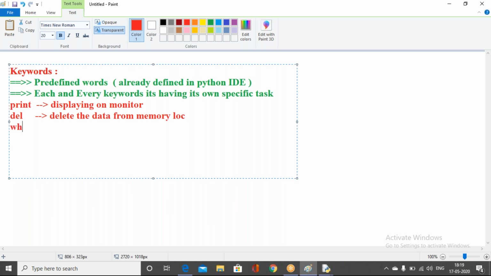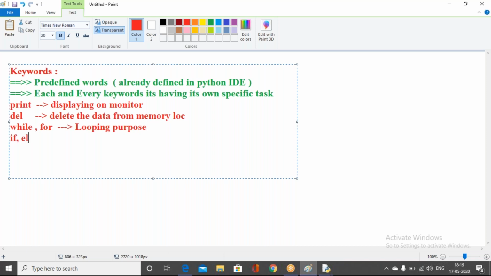Next, the while and for keywords. These are the keywords which are used for looping purposes. For example, if you want to repeat one particular statement multiple times, then for looping purposes we can use the while and for loops.